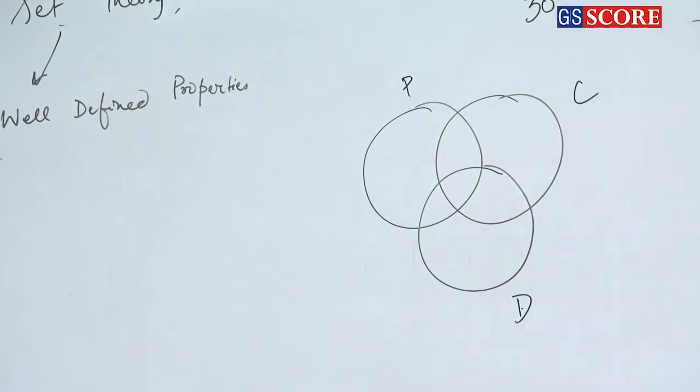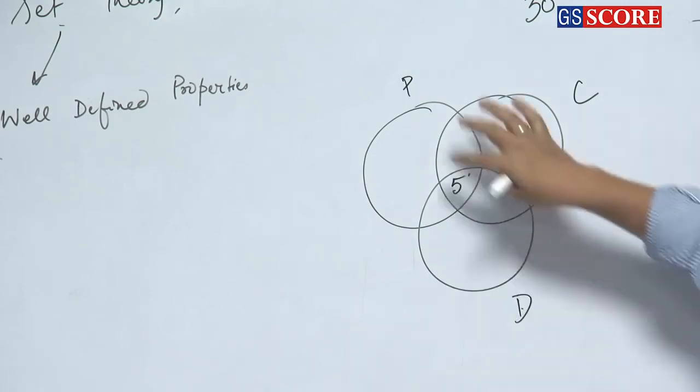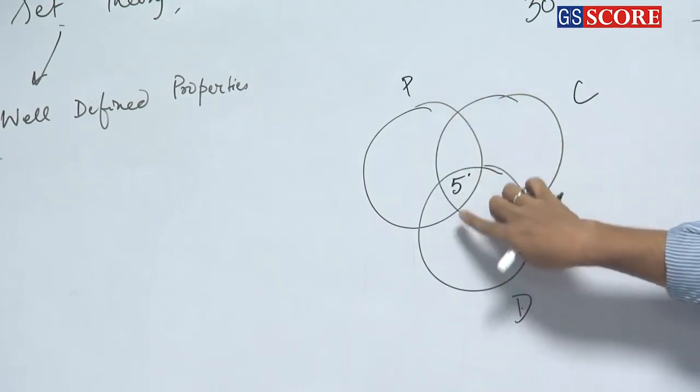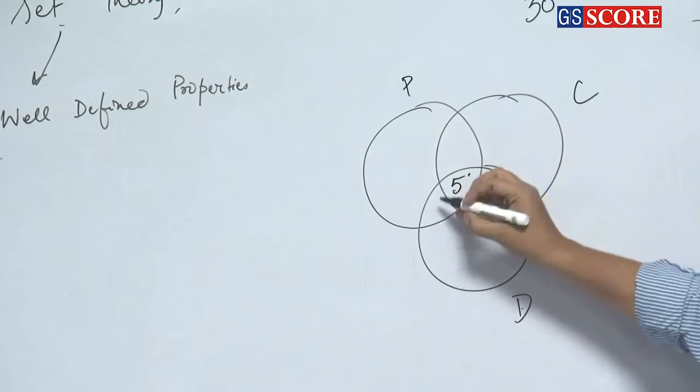Clear? 5 of them prefer all three. So 5 of them prefer all three. Just put the values. 9 prefer Pepsi and Dew. So Pepsi and Dew is 9, which means this is 5. So this has to be 4.